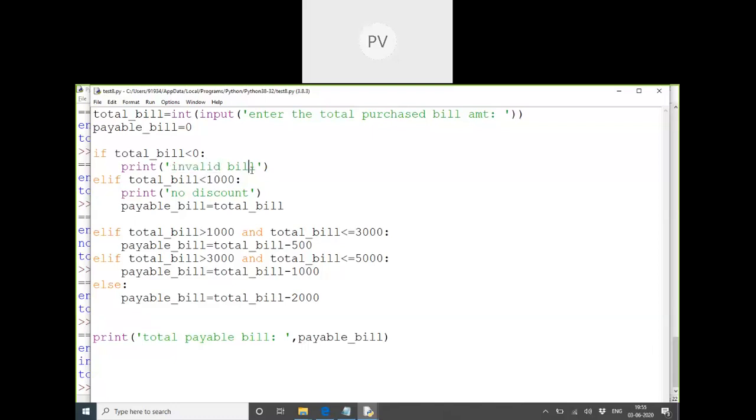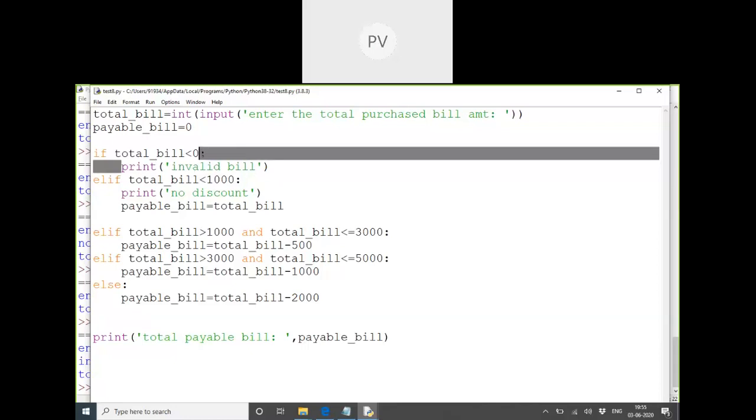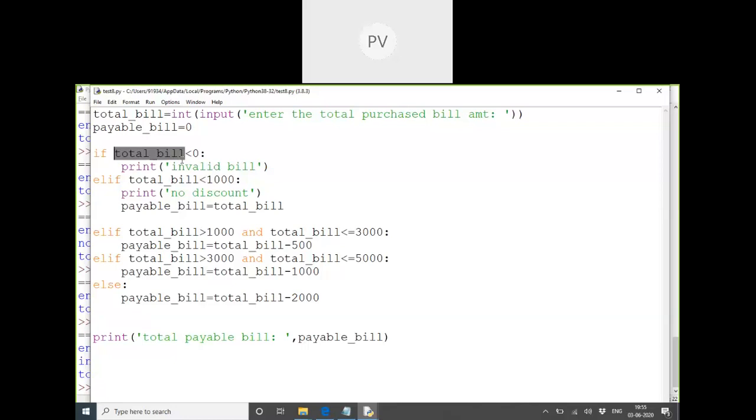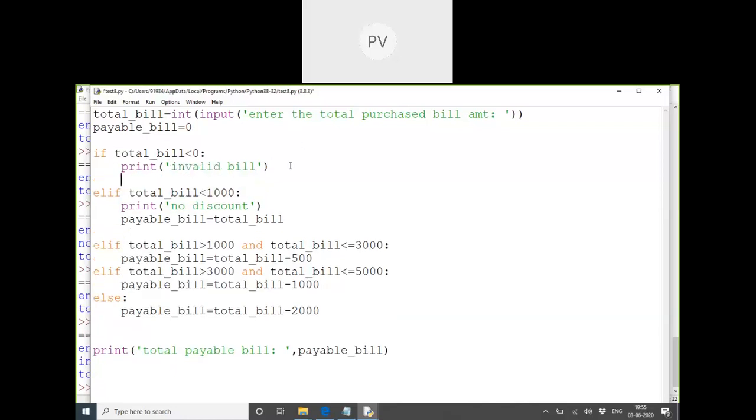Okay. If he enters an invalid amount, the program cannot close suddenly, no? If the employee enters minus 30 rupees, will it close automatically? No, exit will not happen like that. It should show some message. So in this scenario, it is showing invalid bill. Okay, if it is invalid bill, else, think else scenario. I'm writing again this another else. Like if it's an invalid bill, only this message should be shown.